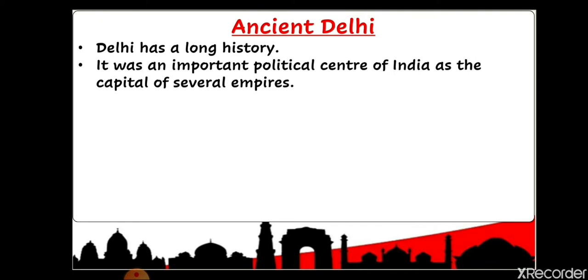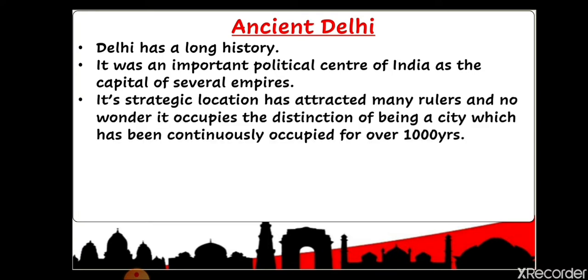It was an important political center of India as the capital of several empires. Why was it chosen as capital by different rulers of the Indian subcontinent? Because, as you can see on the map of India, Delhi is in the middle. We can say that it has a very strategic location. Strategic means it is connected to every place from there. That is why many rulers were attracted to Delhi to make it their capital.